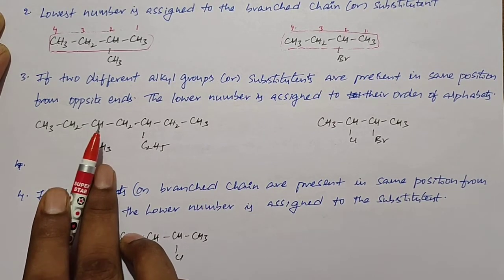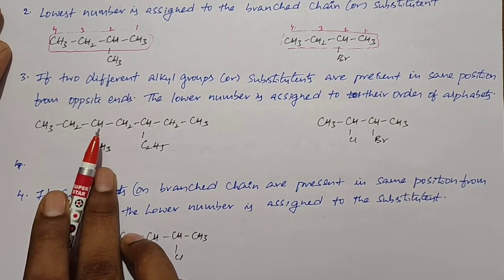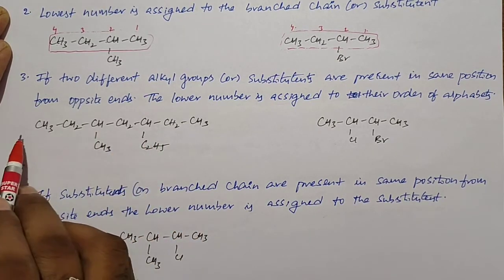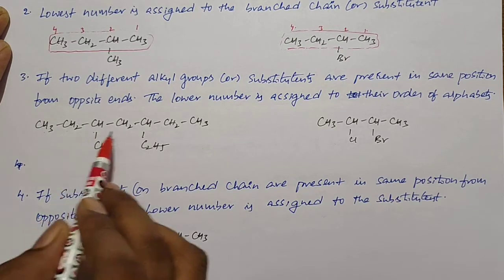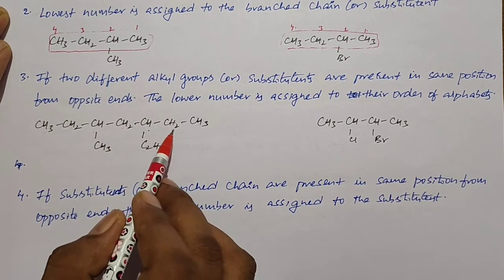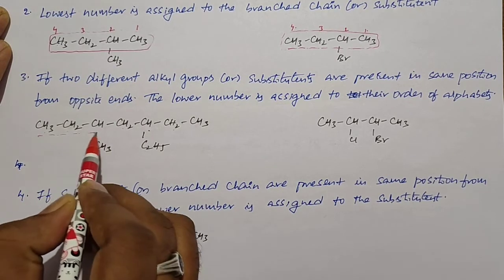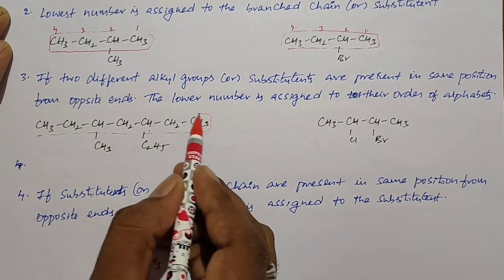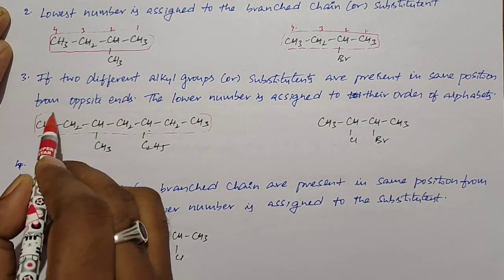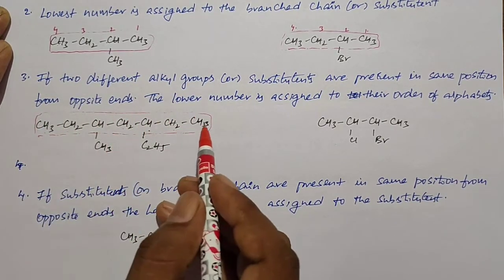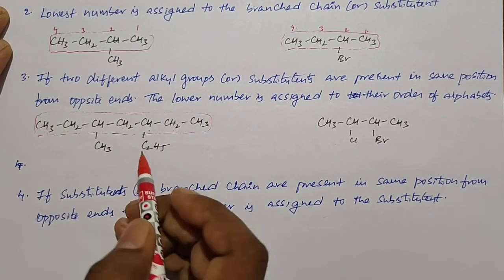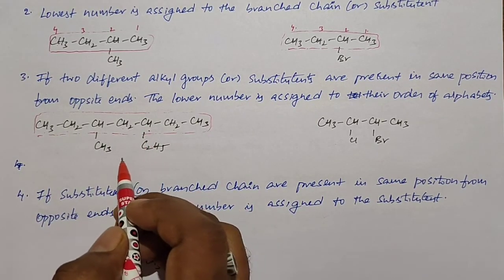So what is the meaning of the rule? If two alkyl groups or two substituents are present at the same position from both ends, or from the opposite ends, the numbering is based on the alphabetical order of the substituents or groups. For example, if you see this example, from left to right, 1, 2, 3, 4, 5, 6, 7. This is the parent chain. If you observe, the branches are present at the third carbon and fifth carbon when you're checking from the left side, left to right. If you check from right to left, again we get the positions of the substituents as 3 and 5.